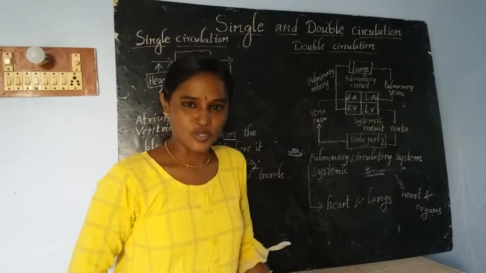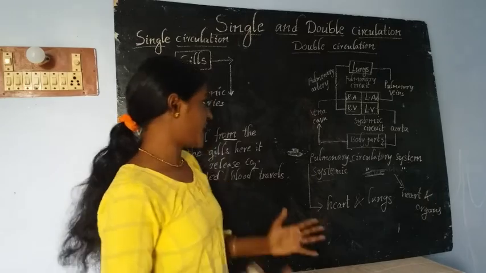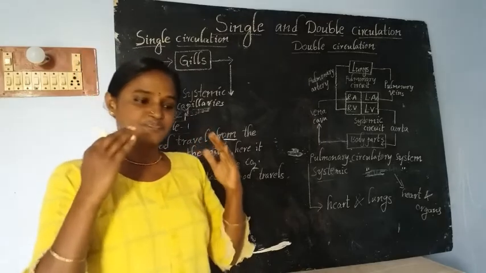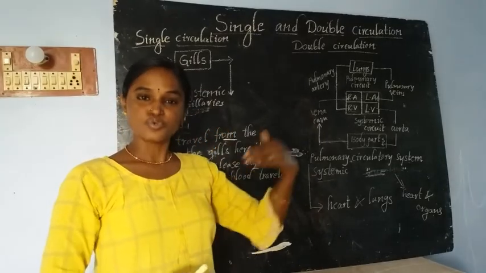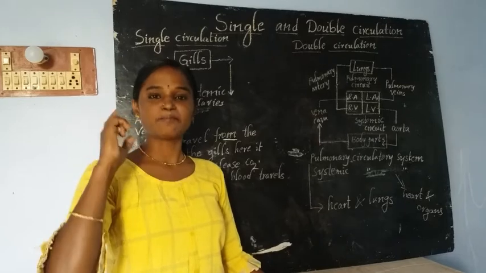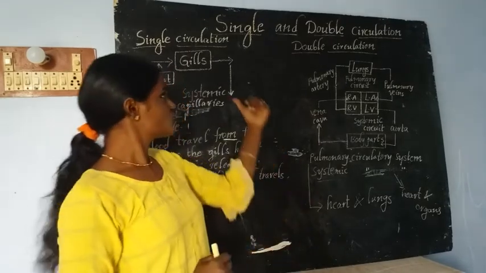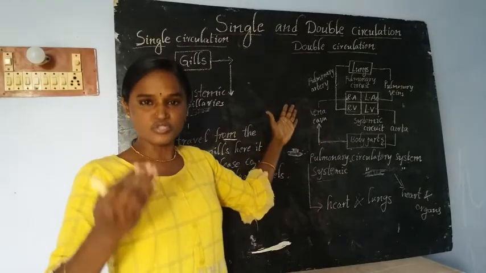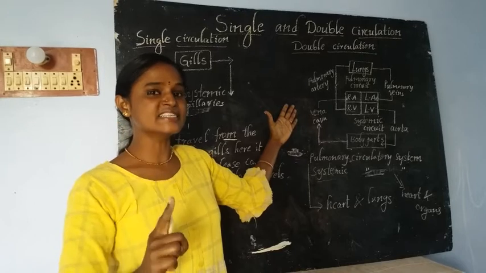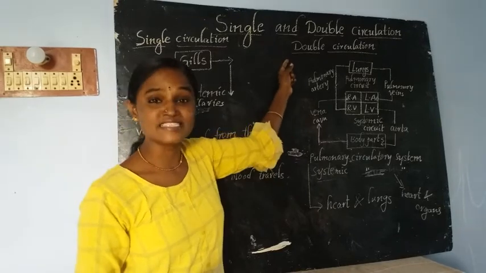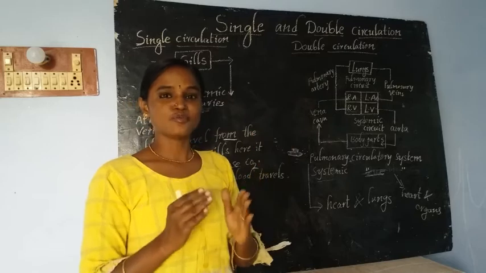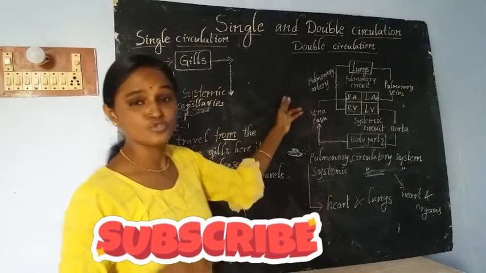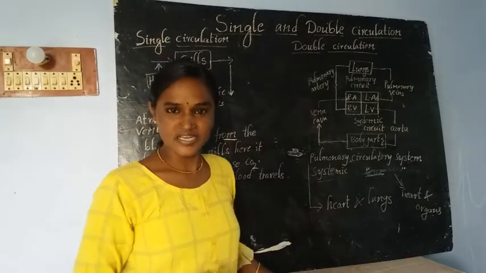Once again, recall your memory of what I taught. What is single circulation? If blood flows through the heart only once for completing the circulation, it is called single circulation. Okay, if blood flows through the heart twice for completing the circulation, it is called double circulation. Okay, heart nunchi blood okkasari flow aite dani single circulation annam. 2 times flow aite double circulation annam.